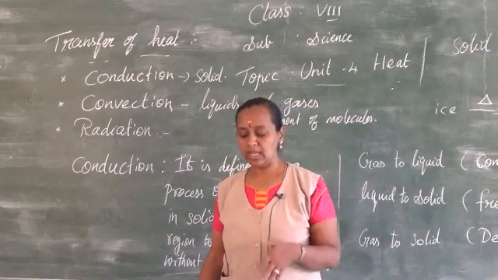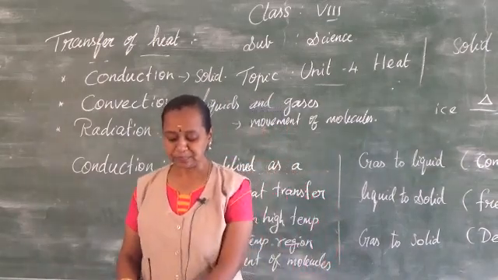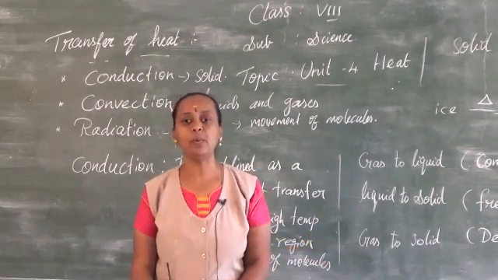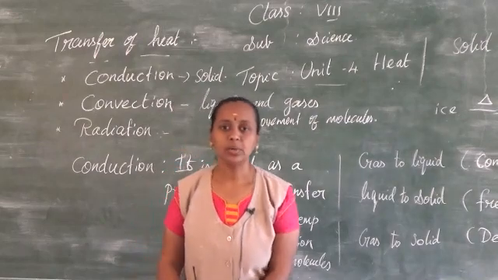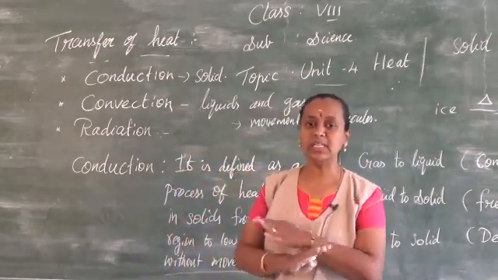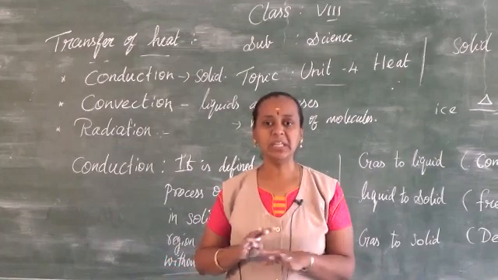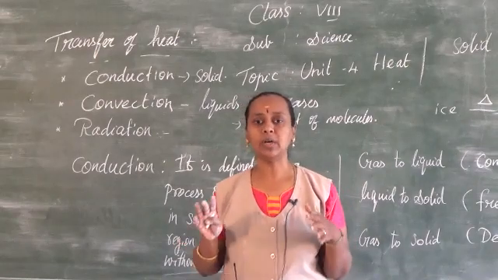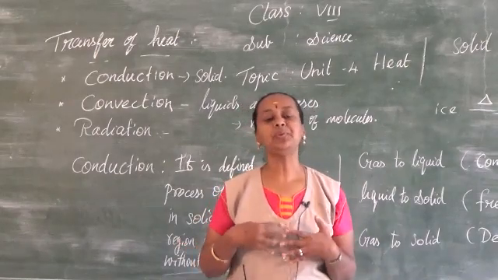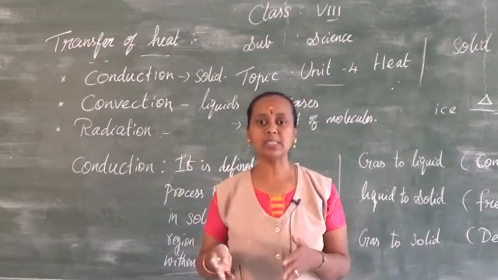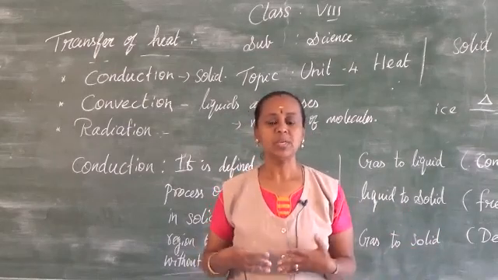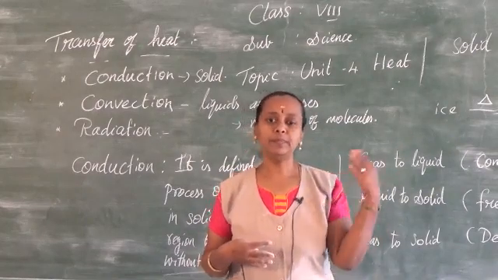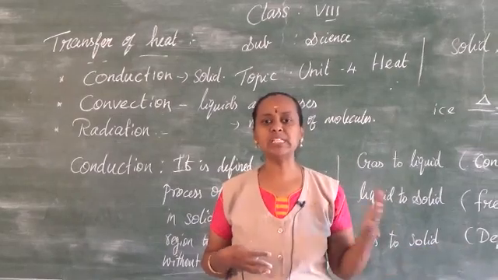So what is radiation? Radiation is the way of heat transfer from one place to another in the form of electromagnetic waves. This radiation doesn't need any medium or any matter to pass through. It can transfer heat even through empty space, even through a vacuum, from one place to another by electromagnetic waves. We feel the hotness of the sun because of the UV rays falling on our body. We also use a microwave in our home, which is also a kind of electromagnetic wave.